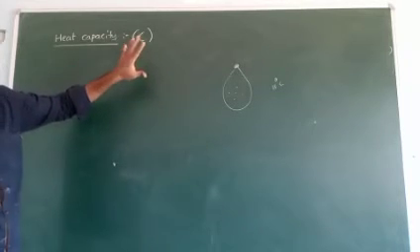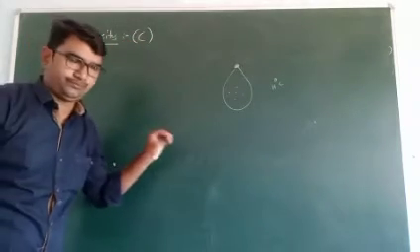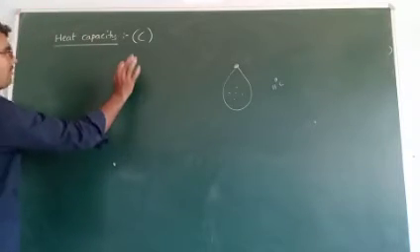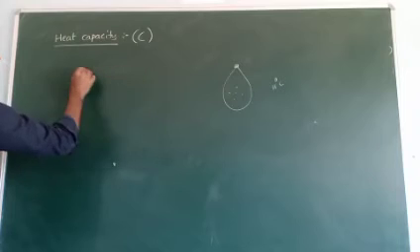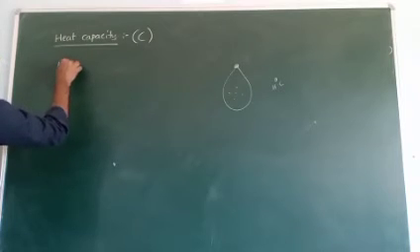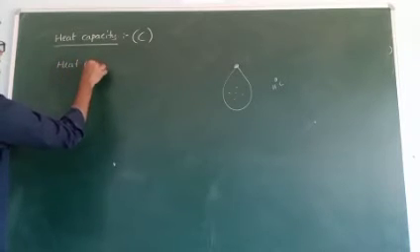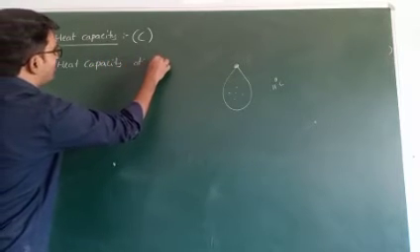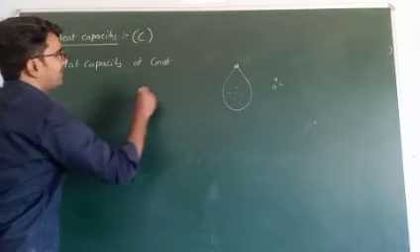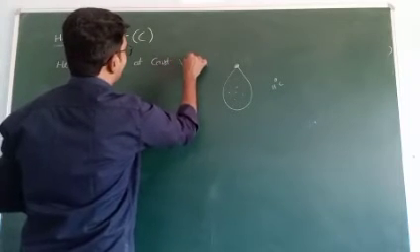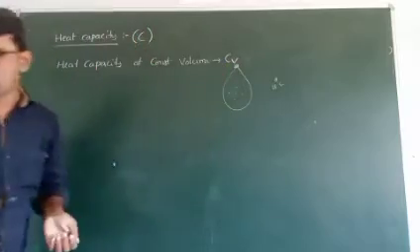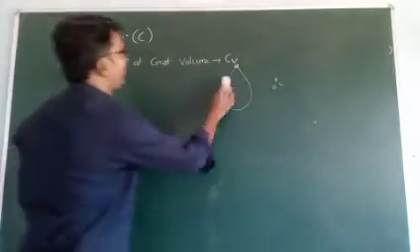There are so many formulas, but no need to remember all of them. Just directly write the correct one. Heat capacity at constant volume is Cv.